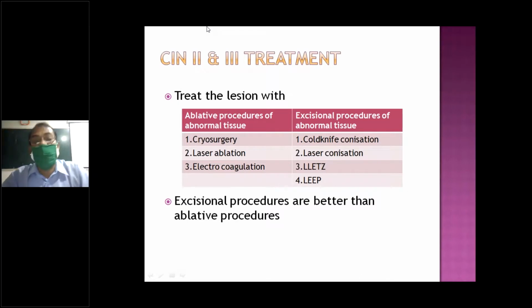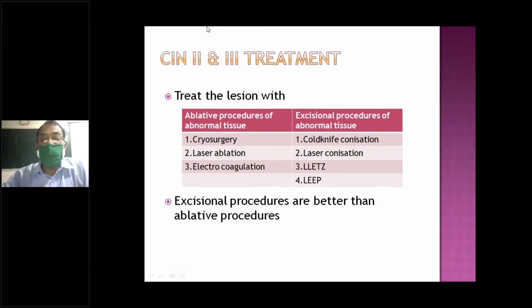Then laser excision, where with the help of laser we remove the squamocolumnar junction. LEEP is large loop electro excision of the transformation zone.